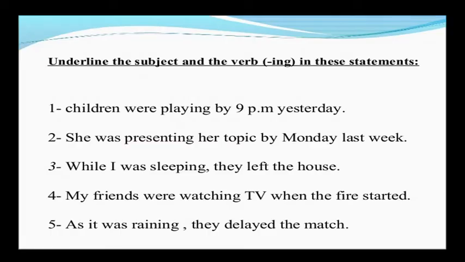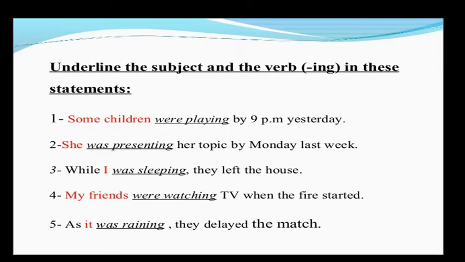And now some questions are here. Underline the subject and verb in ing in these sentences. Your answer: some children is the subject, were playing, verb in ing. The subject was presenting, verb in ing. I is the subject, was sleeping is the verb in ing. My friend is the subject, were watching. It is the subject, was reading.